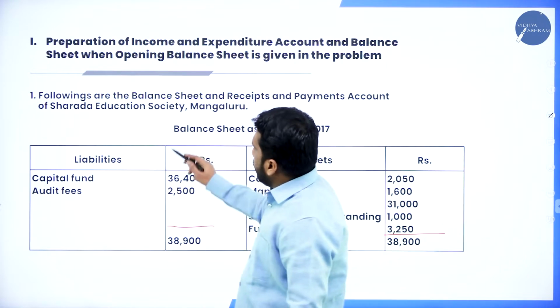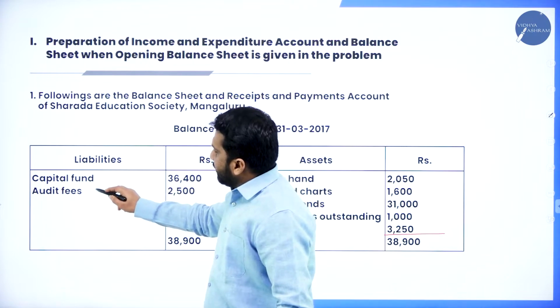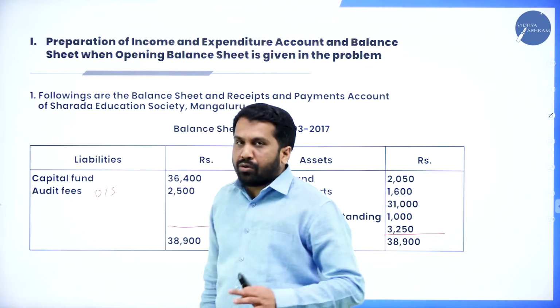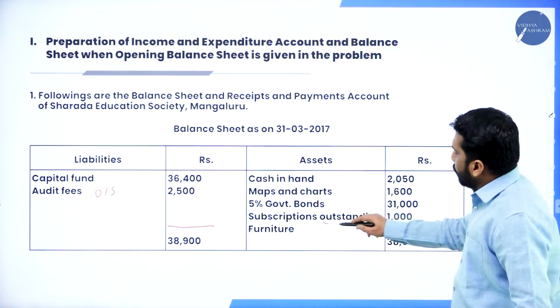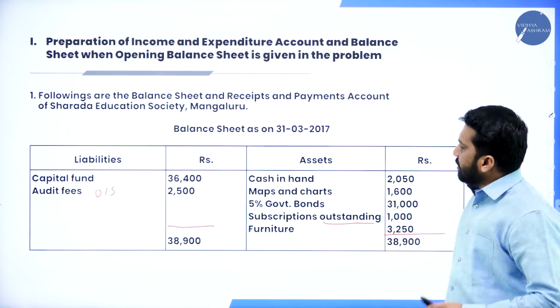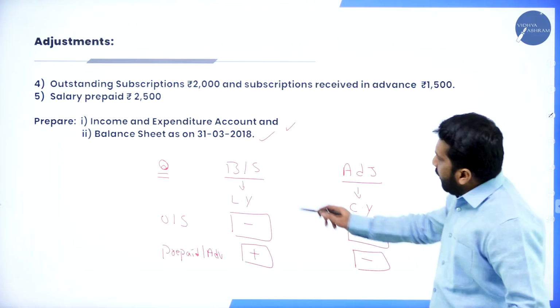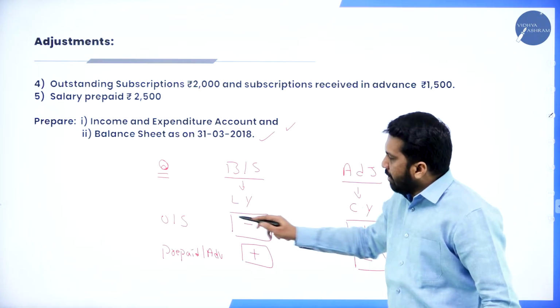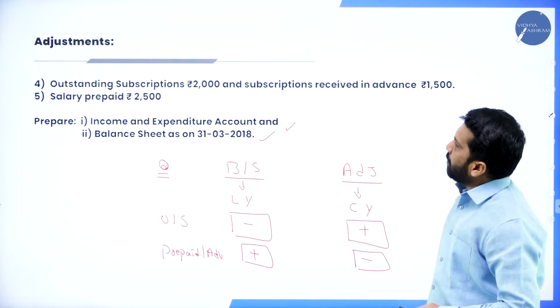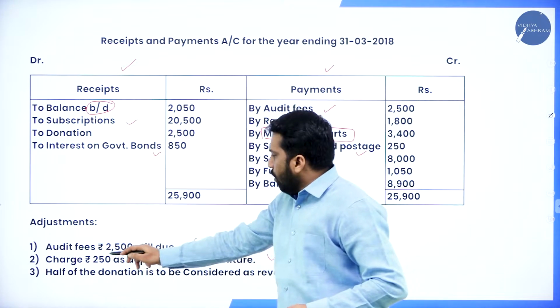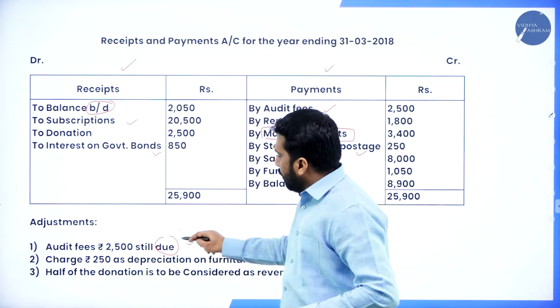Now, audit fees: anything given in liability, it is outstanding. Subscription, outstanding. So what is the logic I taught you? Any balance sheet outstanding, always what? Minus. Now, in the adjustment, we have audit fees due, meaning outstanding.